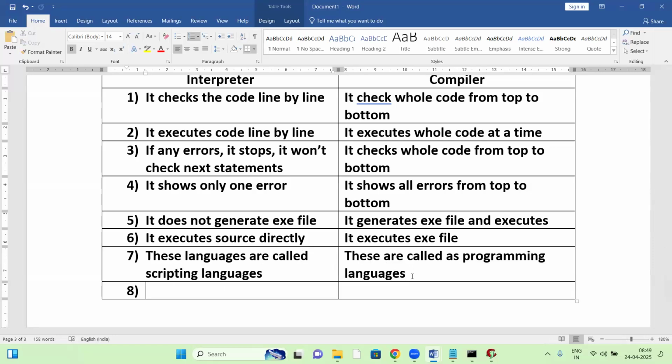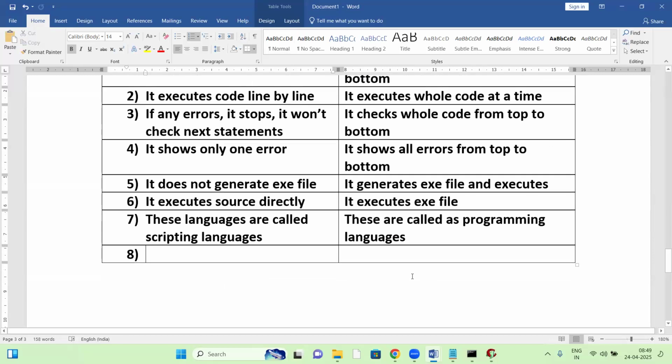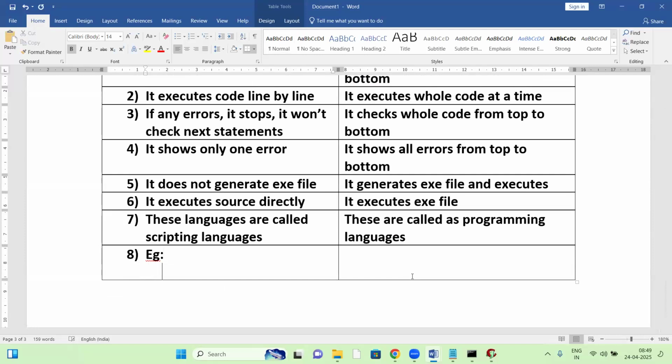Next, interpreter examples. What is an example of an interpreter based language? Just now discussed: Python, right? Python is an interpreter based language. Any other language? JavaScript. HTML is also interpreter based, right?